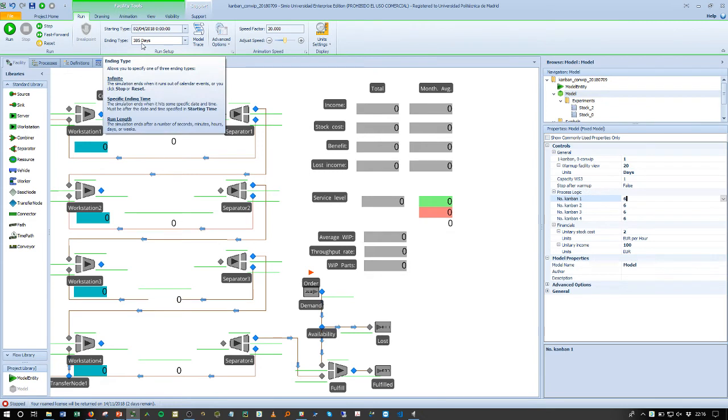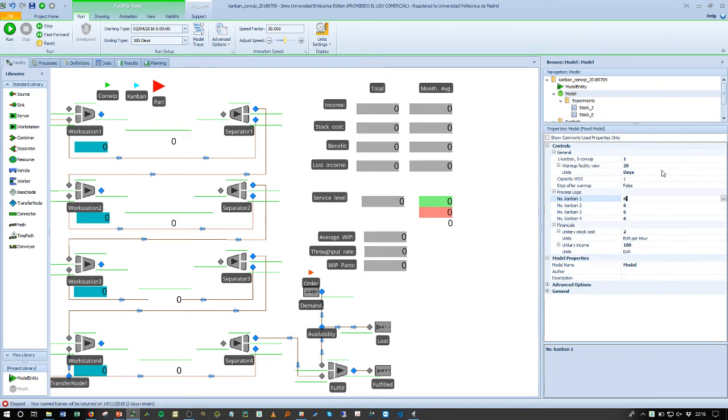and you have to type here or leave this 385 days, corresponding to 365 plus these 20 days here. Okay, so if you run it in fast forward mode, you wait for a while and you get results. There are faster ways to run the model, but we don't have time to explain that.